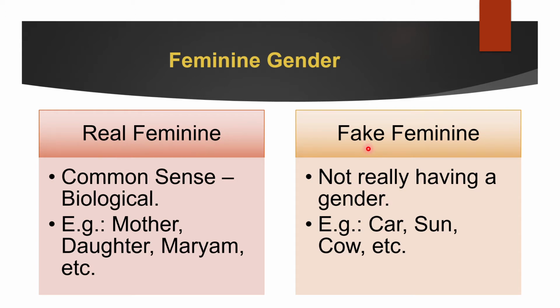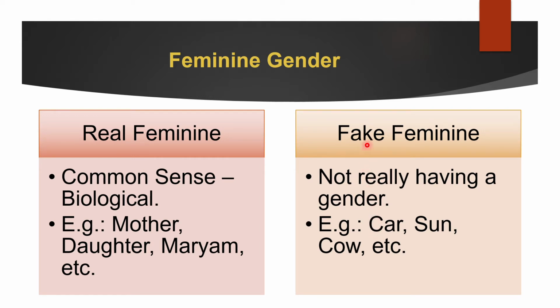Great. Next is fake feminine. Fake feminine are things that don't really have a gender, for example things like car, sun, cow, etc. These don't have a gender in English. We just call them it. But in Arabic, these things will be considered female. You'll see why. And since these things don't have a gender by themselves, they are called fake feminine. Not all objects are fake feminine. Some objects will be masculine and some objects will be fake feminine.